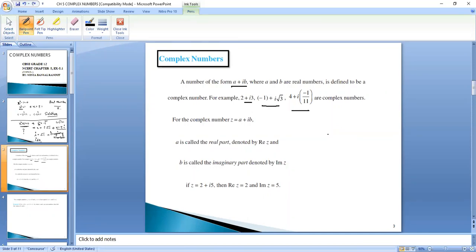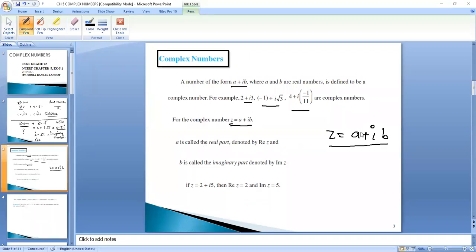And in general, we denote it with Z. Z is equals to a plus iota b. In the complete chapter, we will be learning about Z. Whenever Z comes, we know that Z is a complex number and Z is equals to a plus iota b.